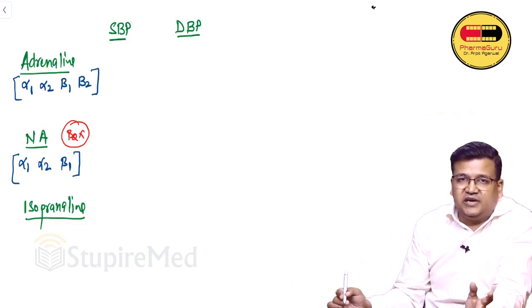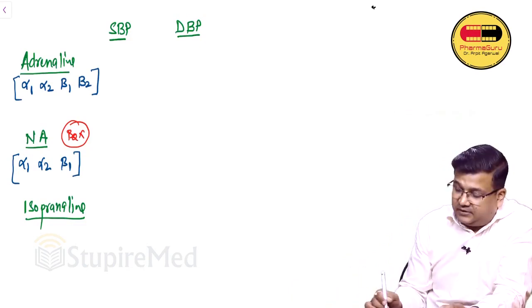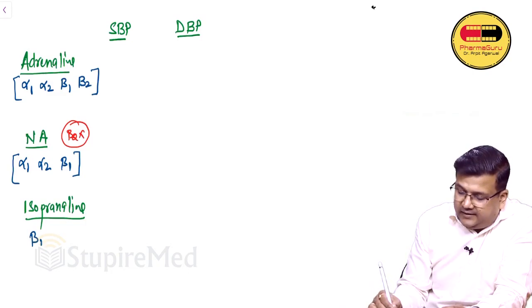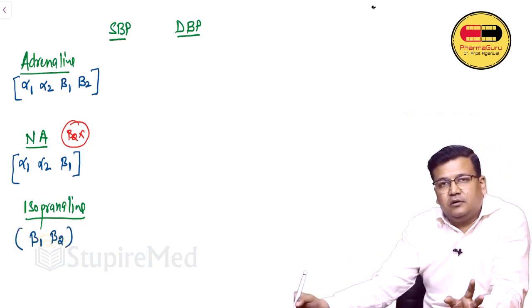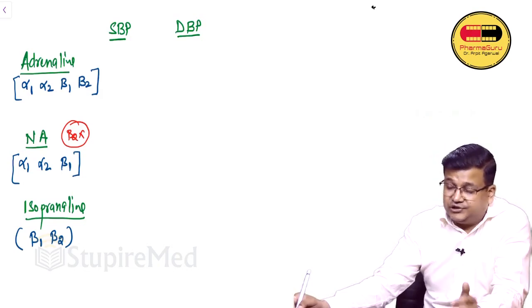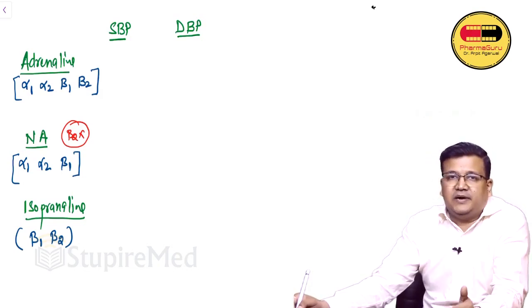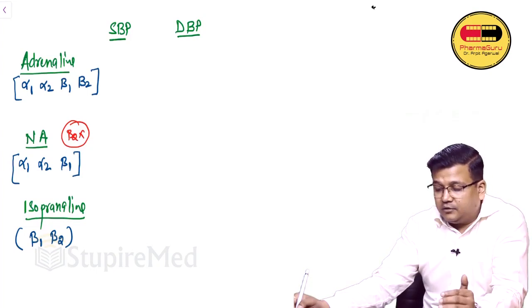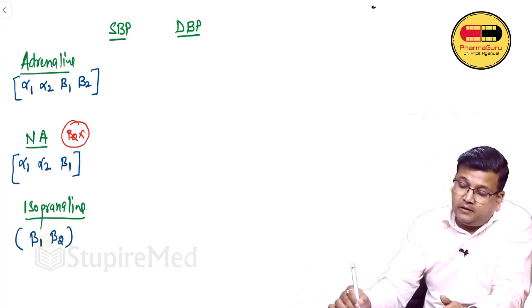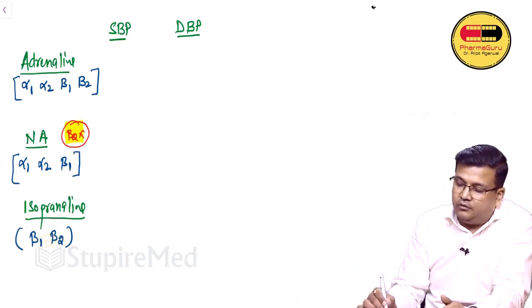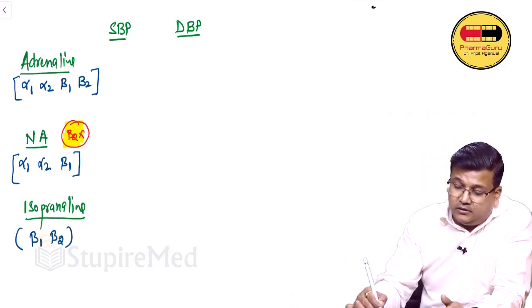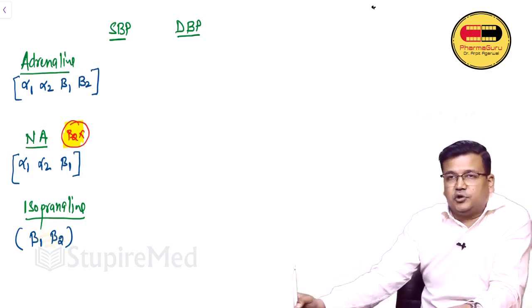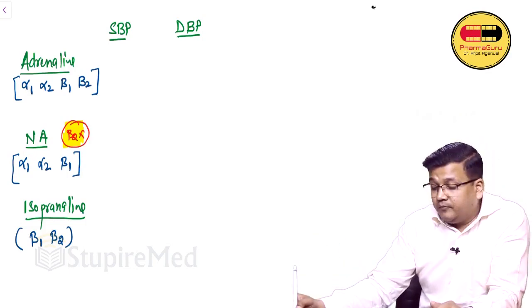Isoprenaline, iso means same, so it will act on same kind of receptor, that is beta. It acts only on beta receptors. There is no alpha action of isoprenaline. So this is the receptor wise action of these 3 catecholamines. So remember, noradrenaline cannot act on beta 2. Now we come to effect on BP, systolic and diastolic.